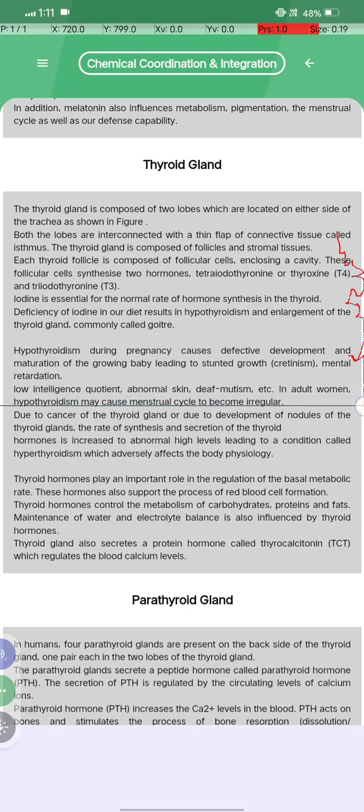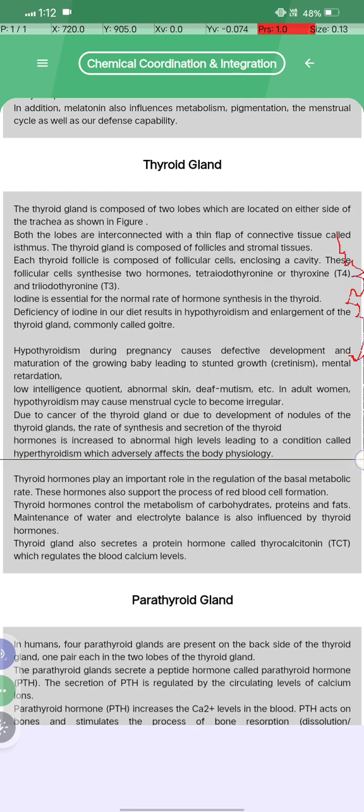In adult women, hypothyroidism may cause the menstrual cycle to become irregular. Due to cancer of the thyroid or due to the development of nodules of the thyroid gland, the rate of synthesis and secretion of the thyroid hormones is increased to an abnormally high level, leading to a condition called hyperthyroidism, which adversely affects the